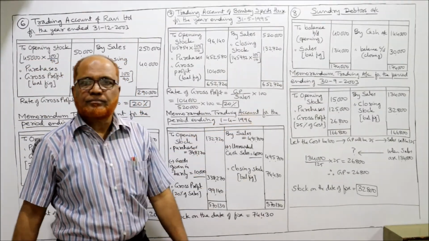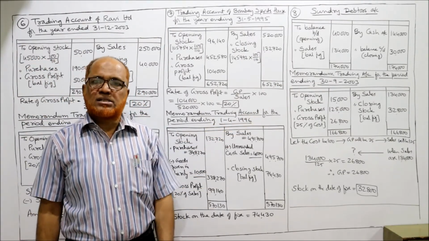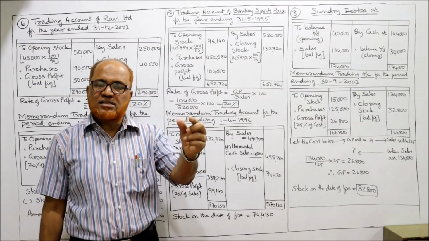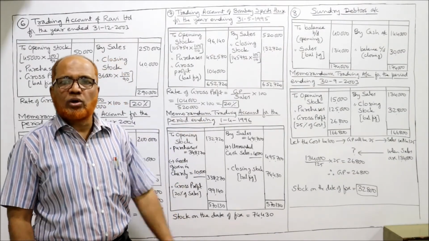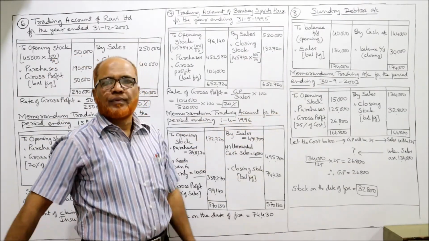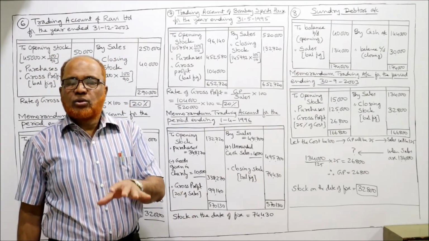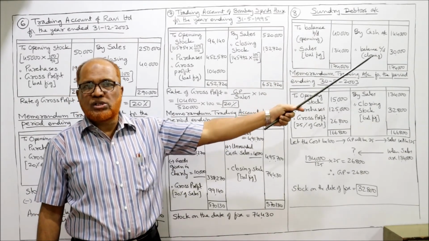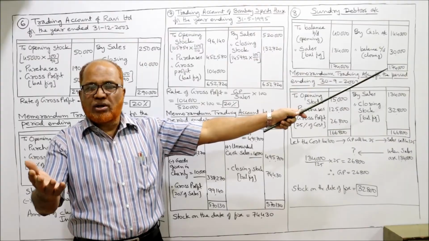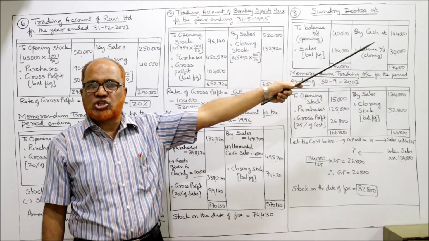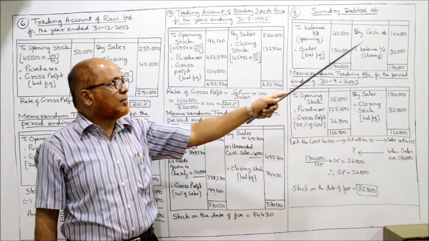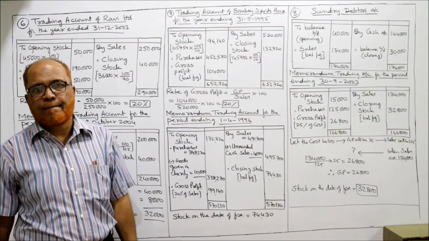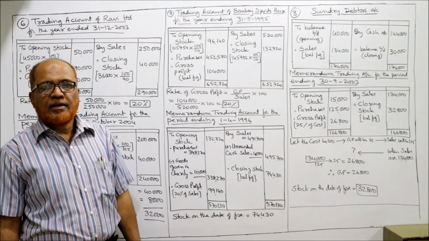This is the sales. When we sell the goods to debtors, the entry will be sundry debtors account debit to sales. तो sundry debtors को डेबिट करेंगे to sales. Balancing figure. तो प्रॉब्लम में सेल्स नहीं दिया. तो to find out sales, we have sundry debtors account. Opening balance debit side, closing balance credit side given in the problem. Cash received from debtors credit side by cash. Take the total on the credit side, subtract debit side 40,000, balancing figure 1,34,000 is the sales. That's it. ये sales मालूम हो गए.